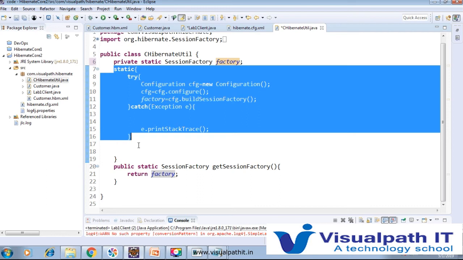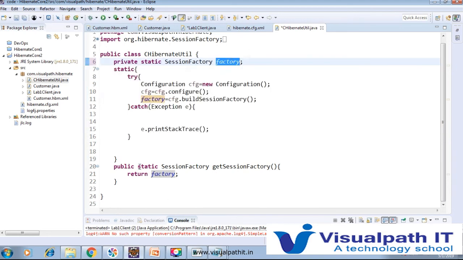So only one time that code will be called, and that instantiation and initialization happen, and the factory object will be created. So this factory object we will return through that public static SessionFactory getSessionFactory object method, and we will return that factory. Here I added static, so through the class name we can directly access this one.